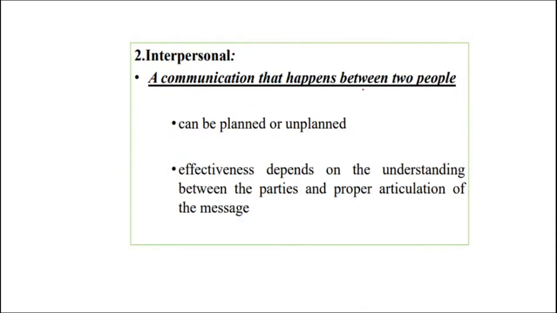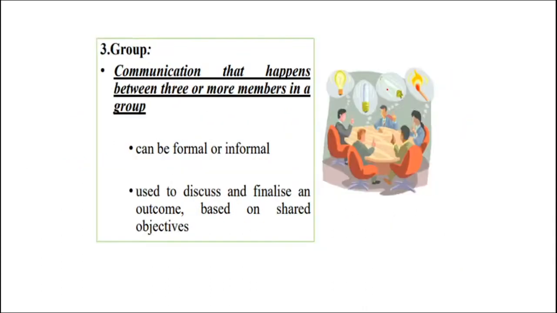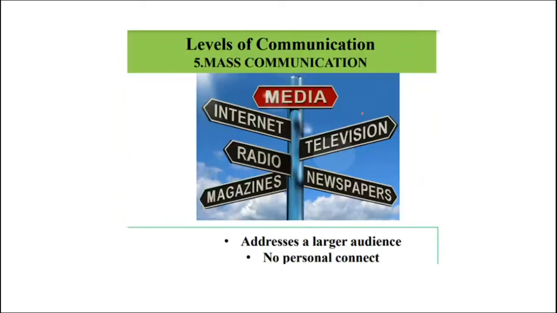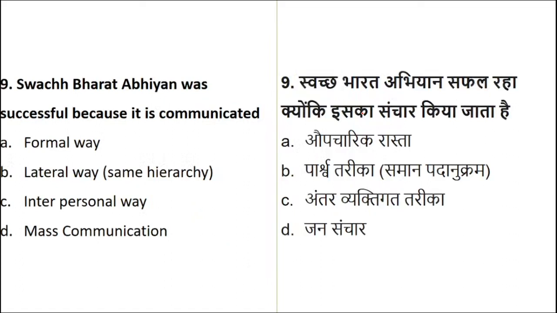Interpersonal communication happens between two people. Group communication happens between 3 or more members based on the objective of the group. Public communication can be in a formal or informal way where a message is broadcast. And mass communication is with the help of media where the audiences are larger and there is no personal connect, and there is less chance of getting feedback. It is not on time. Fine.